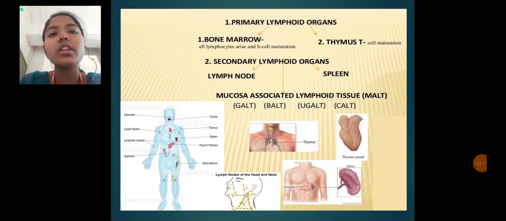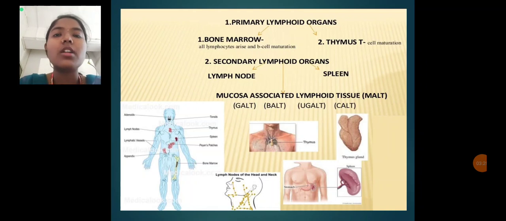Then the secondary lymphoid organs. Which are the secondary lymphoid organs? The remaining ones: lymph nodes, spleen, and mucosa associated lymphoid tissue, that is MALT. So MALT, lymph nodes and spleen are the secondary lymphoid organs. In MALT there are certain subtypes: GALT, gut associated lymphoid tissue; BALT, bronchial associated lymphoid tissue; UGALT, urinogenital associated lymphoid tissue; and CALT.